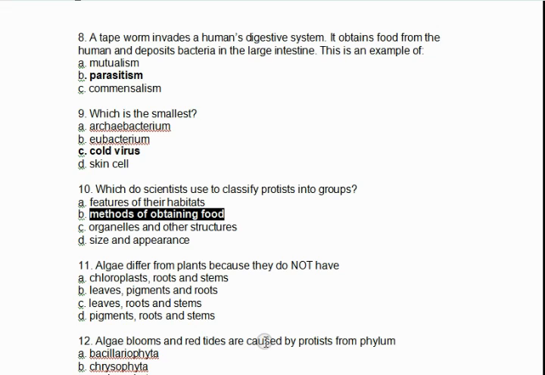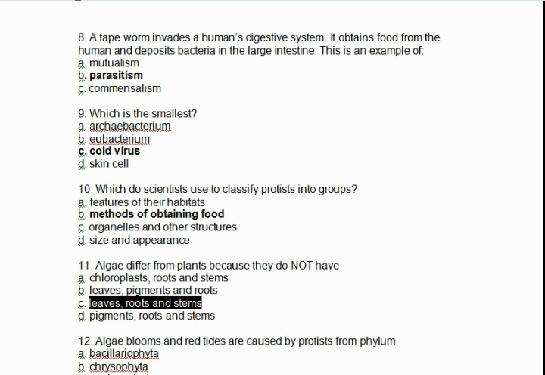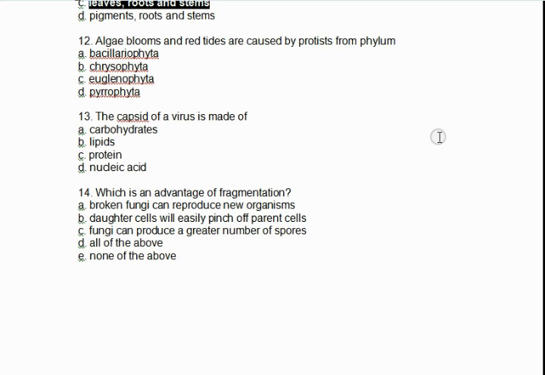Algae differ from plants because they do not have what? Leaves, roots, and stems. Algae blooms and red tides are caused by protists from what phylum? Pyrophyta. The capsid of a virus is made of what?